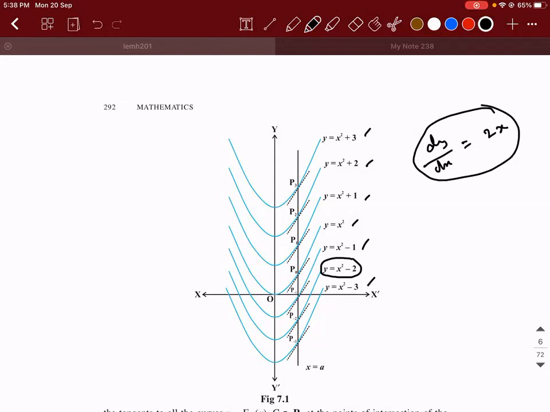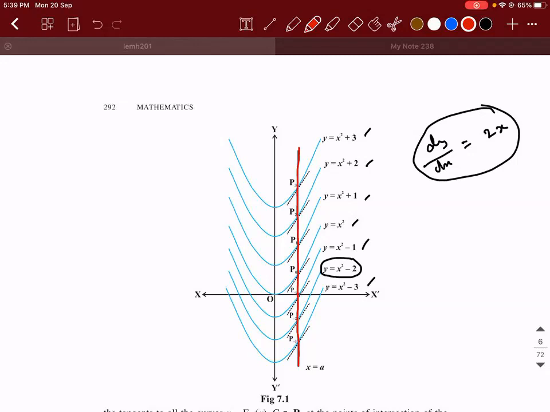But what is the knowledge we have from the applications of derivatives? Why do we differentiate something? To find the slope of a tangent. Correct? So if you take a fixed point and draw a vertical line, you will get the value of x.